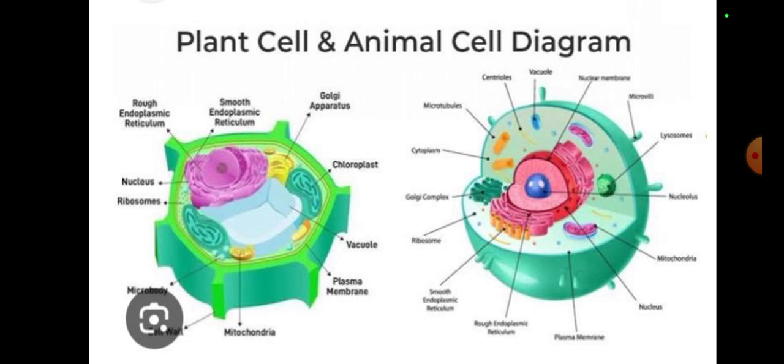Then we have the nuclear membrane. What is the nuclear membrane actually? You know about the nucleus, so you should know about the nuclear membrane, because it's really commonly known. Here, it's the nuclear membrane present in both.